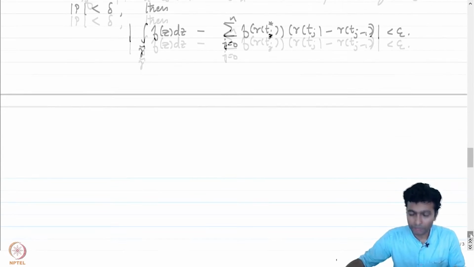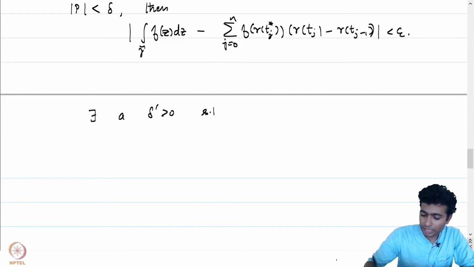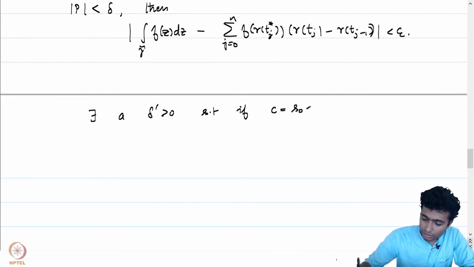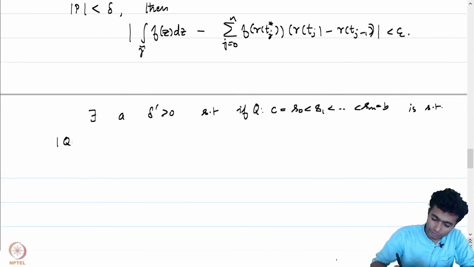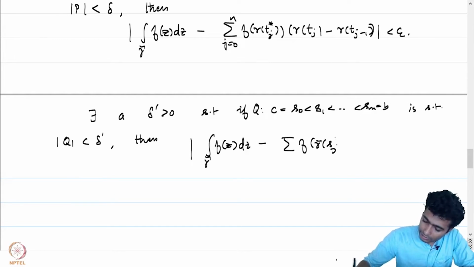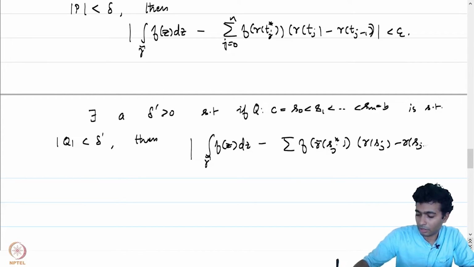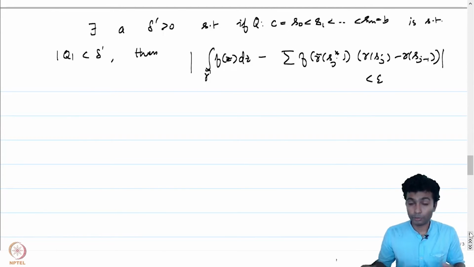But we know from the very definition of the integral that there exists a delta prime positive such that if Q, say c = s0 < s1 < ... < sm = d, is a partition with mesh size less than delta prime, then the sum of f of gamma tilde of sj star times (gamma tilde of sj minus gamma tilde of sj minus 1) is within the given epsilon of the integral. We will again invoke the uniform continuity of phi.